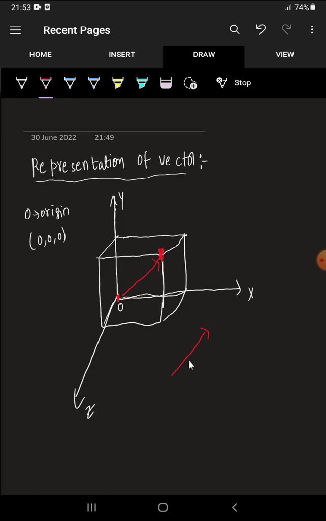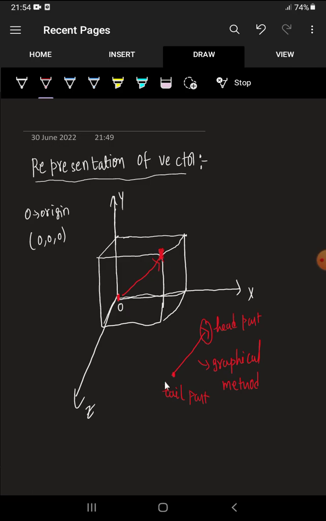This is completely a diagram, so this is the graphical method. Let from here to here be the magnitude, and this is the head part and this is the tail part. This is the graphical method representation. So if we have a straight line with an arrow, that is the representation of a vector in the graphical method.